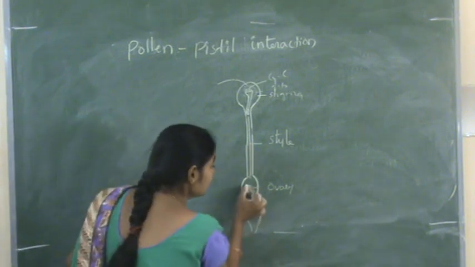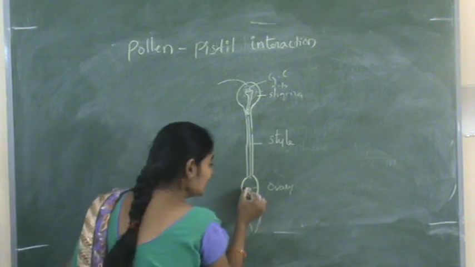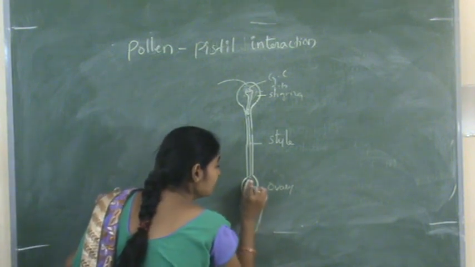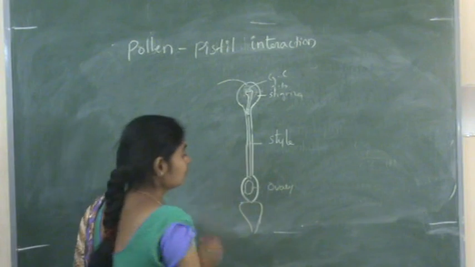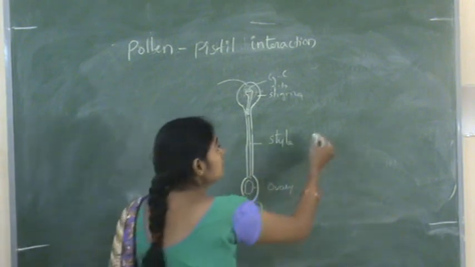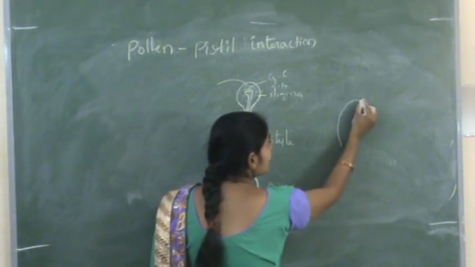And here we know that inside the ovule, the embryo sac is present. Embryo sac. So now we will take that embryo sac.